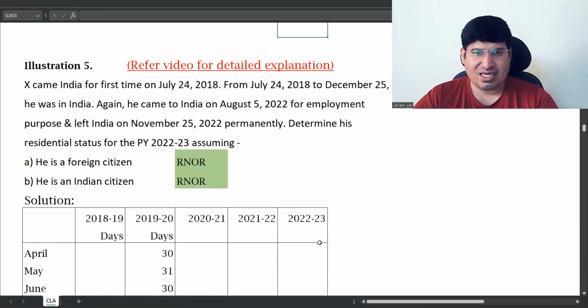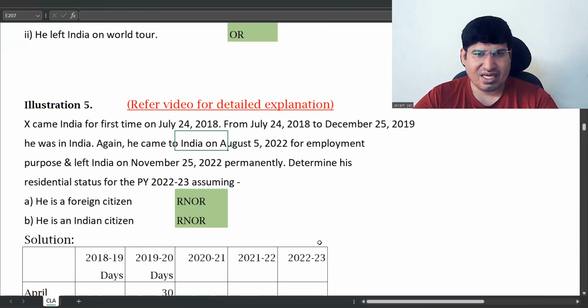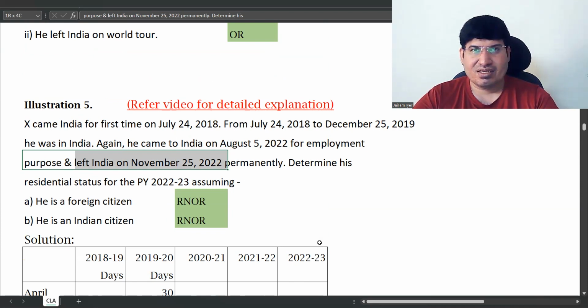The second thing is, they've said that he came to India for employment purpose. The exception is for someone who went out of India for employment, not came to India. So there is no exception, and hence both conditions are applicable to him.